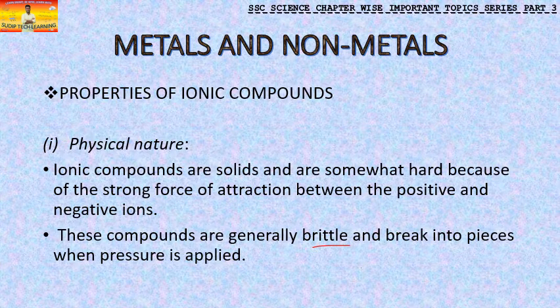Brittle means, say you have a cake piece, and if you cut it here, it will give you a clear cut. But when something is brittle, like glass, when you break it, it will break as it wants, not in a perfect shape. That is called brittle. When you break it, it will break into pieces. So this is the definition. The physical nature, second part: ionic compounds are brittle and they break into pieces when pressure is applied on them.